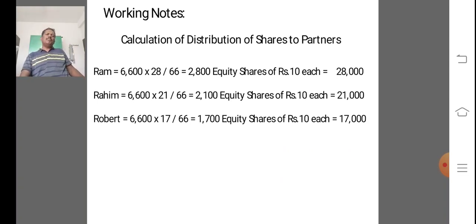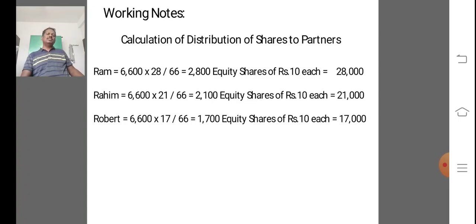So the calculation of distribution of shares to partners: Ram's is 6,600 into 28 divided by 66, which is equal to 2,800 equity shares of rupees 10 each, equal to 28,000.